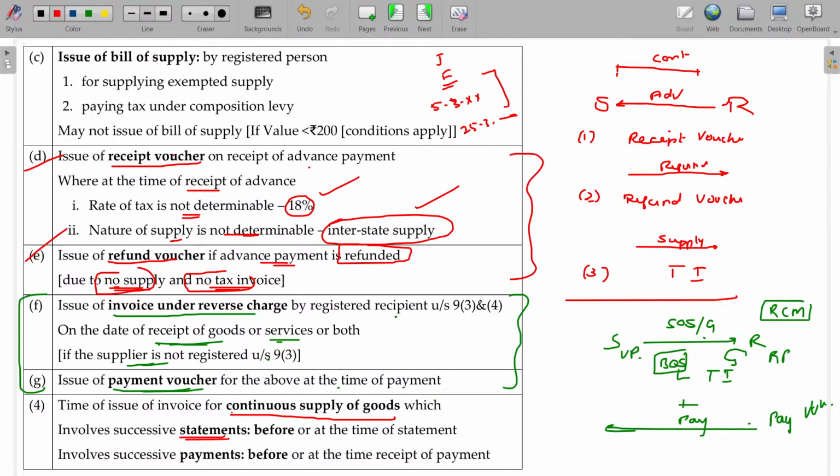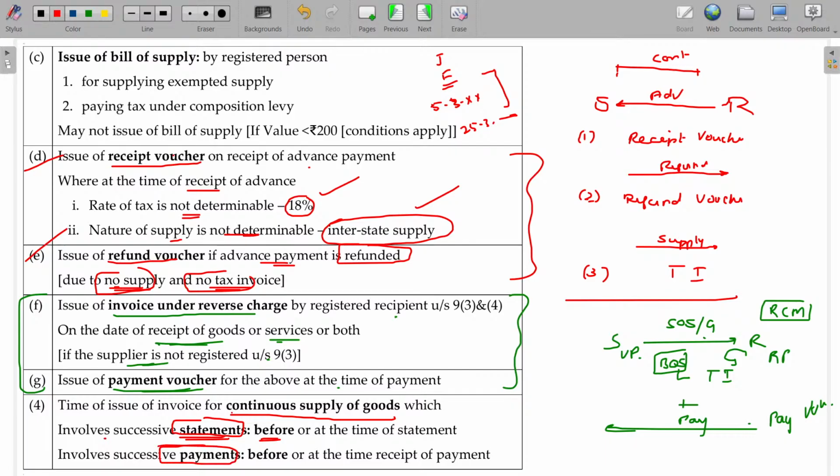Periodically, if you are releasing any payment, before that payment date, you have to raise the invoice. Is that clear? So two things are there. In case of continuous supply of services, supply of goods, if it involves successive statements before or at the time of statement, if such a statement information is not given in the contract or agreement between supplier and recipient, and